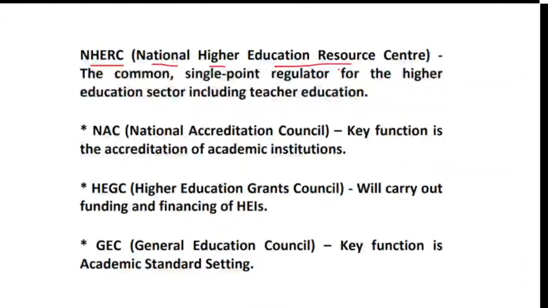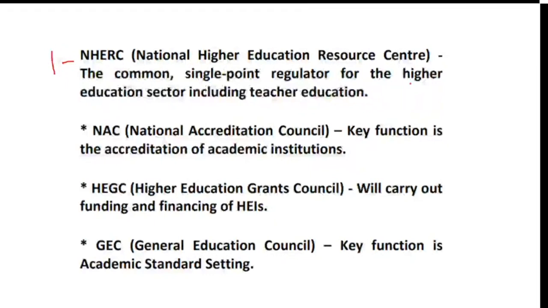You can take a screenshot in case you are not able to write it, so it will be helpful for your revision also. The first one is NHERC, National Higher Education Resource Center. Basically, it is a common single point regulator for the higher education sector, including teachers' education.